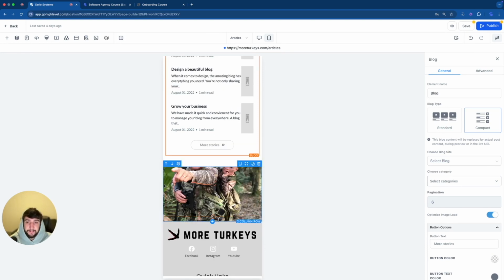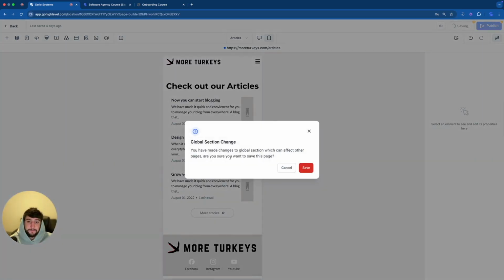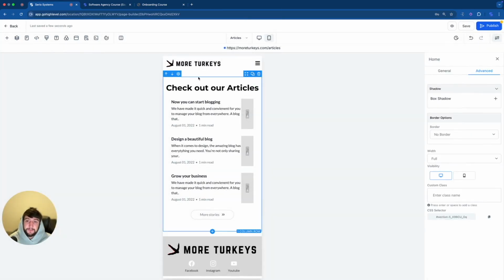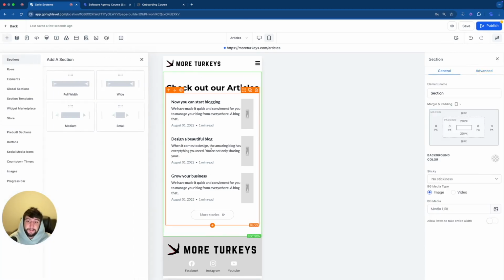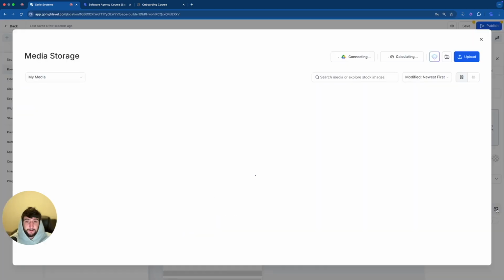We also do not need this photo down here under articles. So let's get rid of it. And then we can get rid of this one too. Click save again. And I just realized we do not have a top section. We obviously need that. So let's click plus again, add a full width right here at the top. And let's see what it looks like if we put in the media URL. Let's try this one right here.